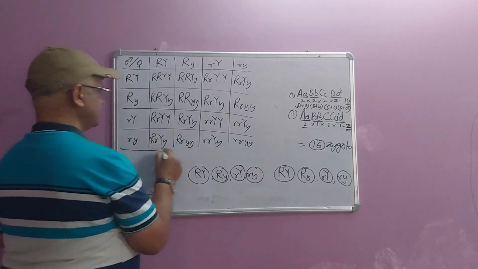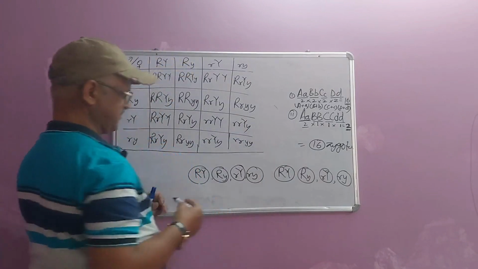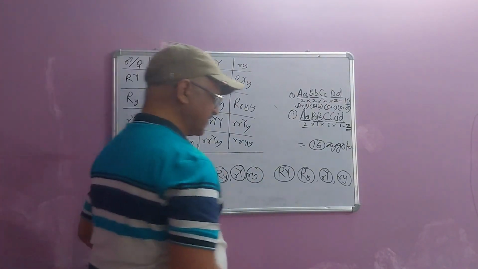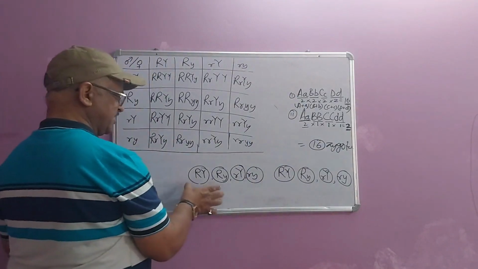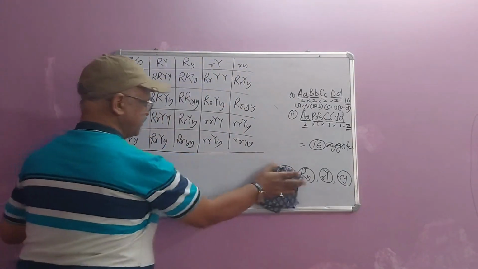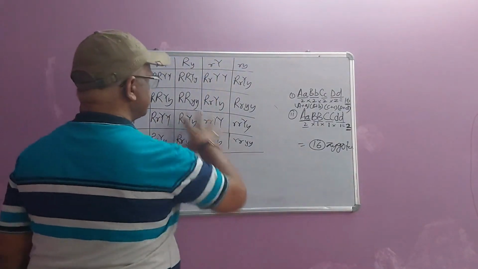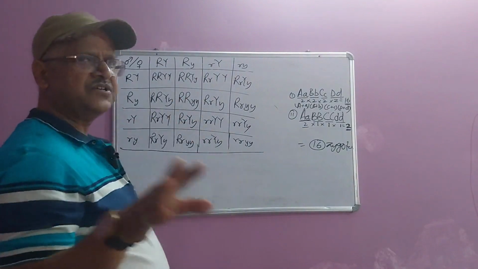This is the Punnett square for a dihybrid cross, for the fusion of these four gametes with these four units. Now check the genotype. This is the genotype of the 16 zygotes.